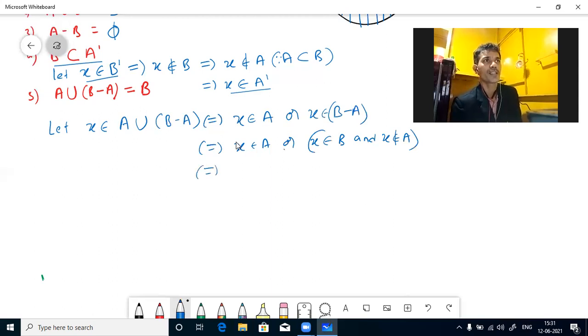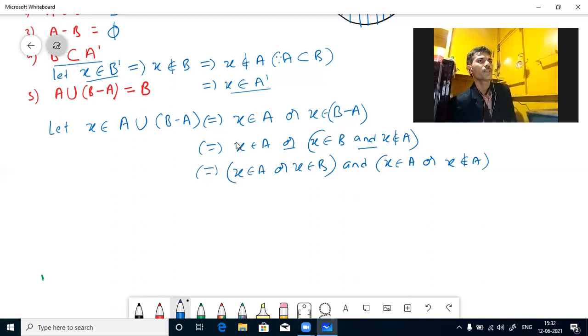Okay. Here see, 'or' means union and 'and' means intersection. Union is distributive over intersection. So X belongs to A or X belongs to B, and X belongs to A or X does not belong to A. See here, if it does not belong to A, we can write it belongs to A complement.